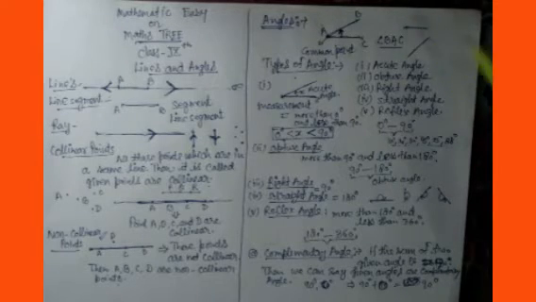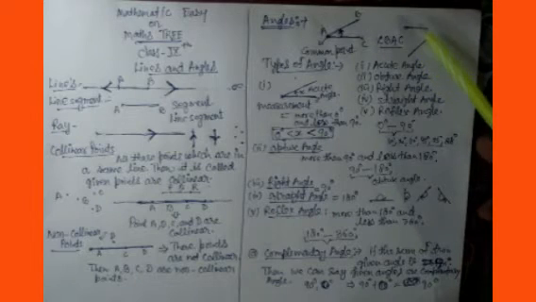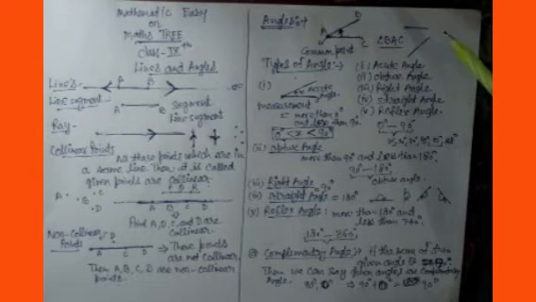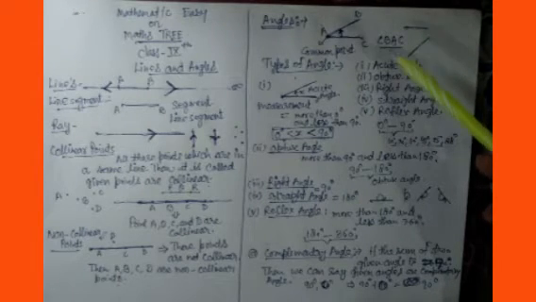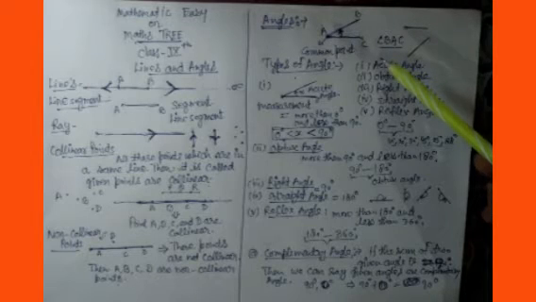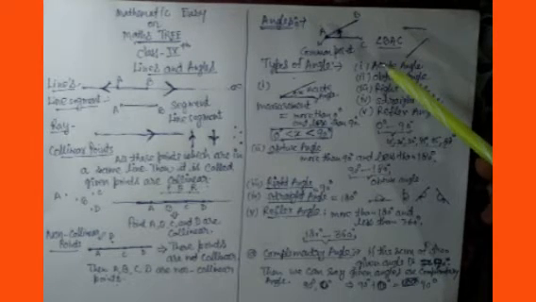The definition of angle is this: a line segment or a line, when they are intersecting each other at a common point, or we can say cutting each other at a common point, or meeting at a common point.